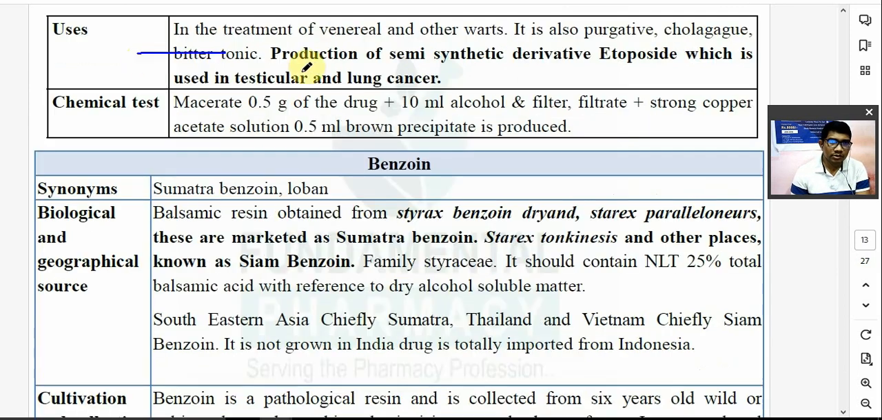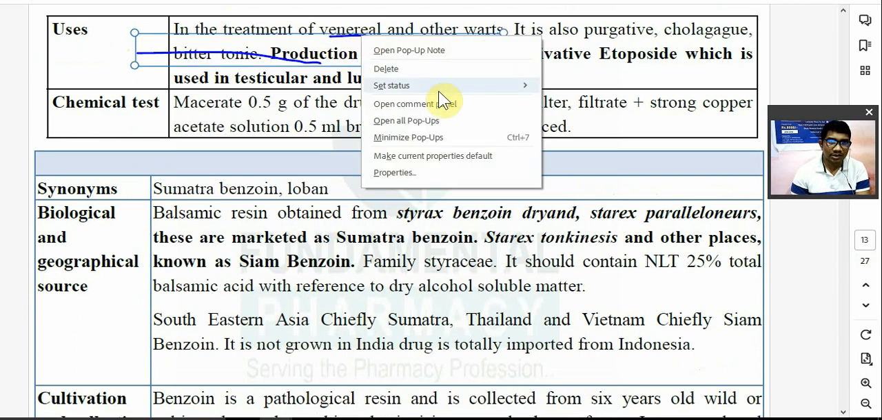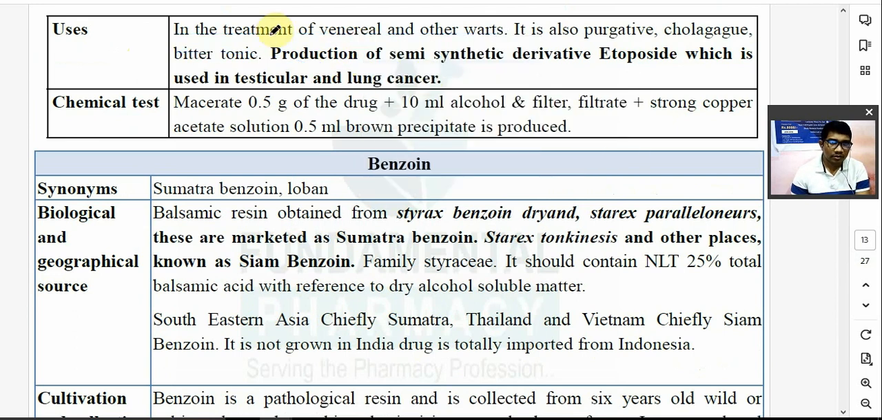Its use: it is used in the treatment of venereal diseases and warts. Venereal disease means sexually transmitted disease. Also it is a purgative, a cholagogue, bitter and tonic. Production of the synthetic derivative known as etoposide, which is used in testicular and lung cancer.